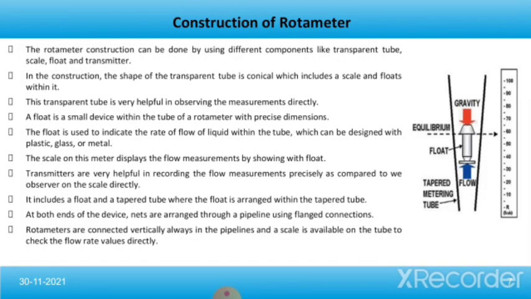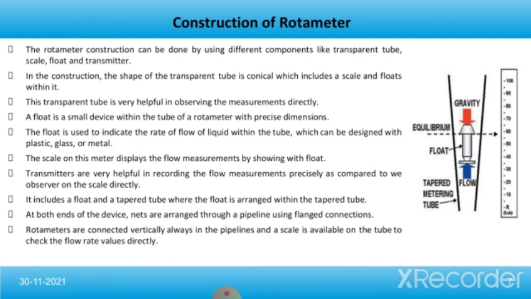Now we'll talk about the construction of the rotameter. The rotameter is constructed using different components like a transparent tube, scale, float and transmitter. In the construction, the shape of the transparent tube is conical, which includes a scale and a float within it. This transparent tube is very helpful in observing the measurements directly.